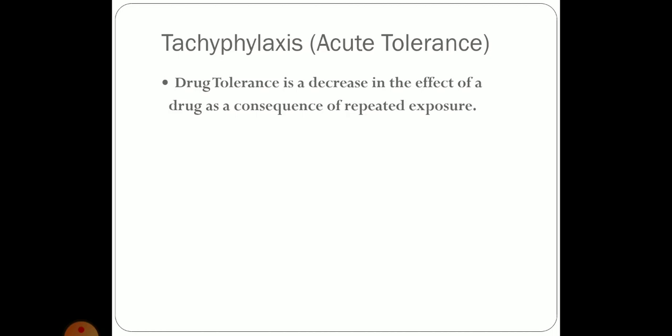So in all these drugs we can see this phenomenon, tachyphylaxis or acute tolerance, and the meaning is a little different from tolerance itself. Once more, it means progressive diminution in the response to the drug by repeated administration. You are giving the drug very quickly, at very short intervals, and the original effect cannot be achieved by increasing the dose.